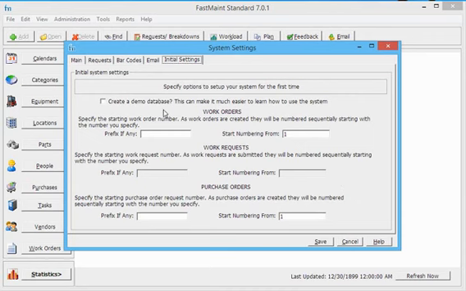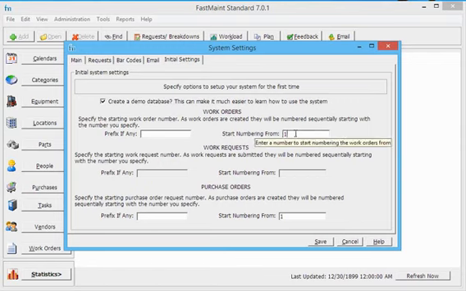Check off Create a Demo Database. If you are learning to use the system, the test data will be useful to learn the system and follow the tutorials. You can also enter any prefixes you want for the automatically generated work order and purchase order numbers, as well as starting numbers.